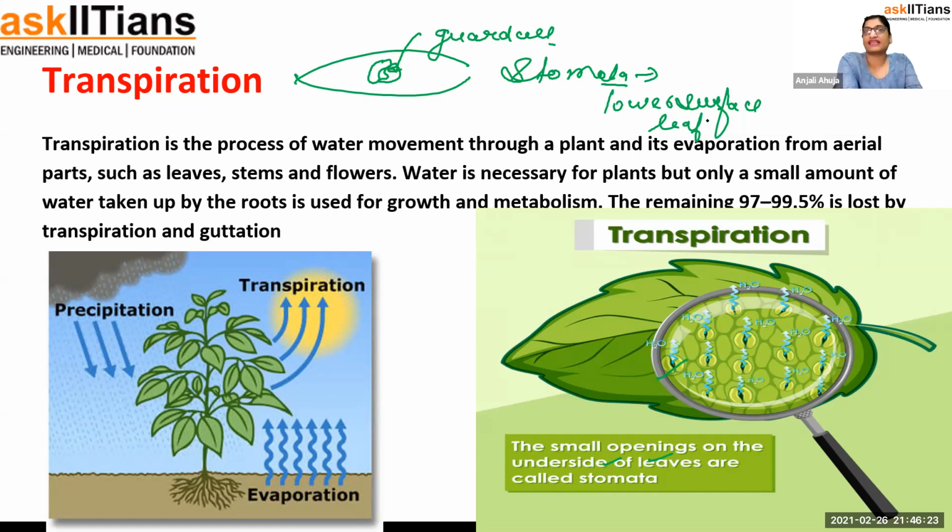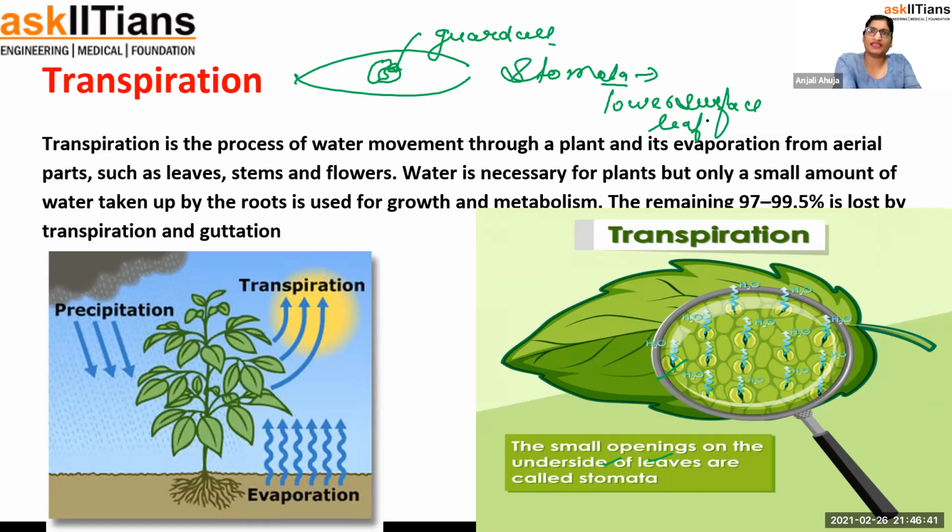Transpiration doesn't always happen from the stomata, I'll tell you that. Water is necessary for the plant, but only a small amount of water taken up by the roots is used for growth and metabolism. The remaining 97 to 99.5% is lost by transpiration and guttation. Guttation, I'll tell you, and transpiration.